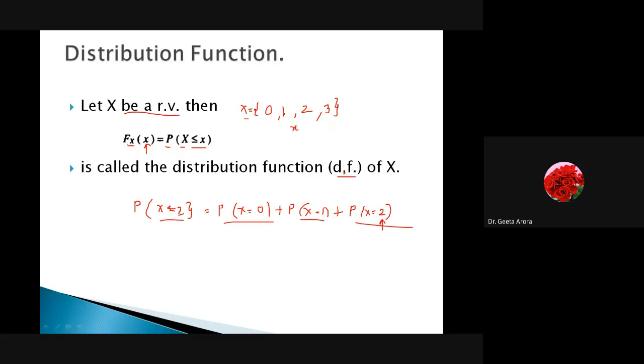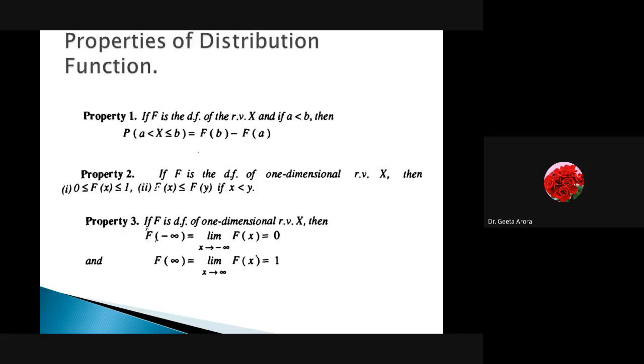Correct? It is just the definition. You have to just learn that the distribution function is given by the probability of capital X less than or equal to x, which is known as a distribution function. After that, we have some properties. The proofs are not in our course, so we have to just learn what the properties are, because sometimes while doing numericals, we have to use them.